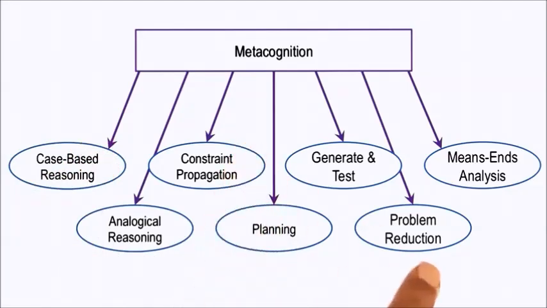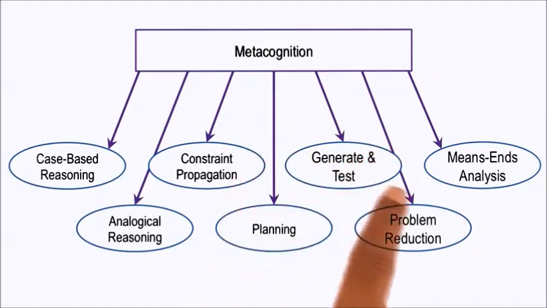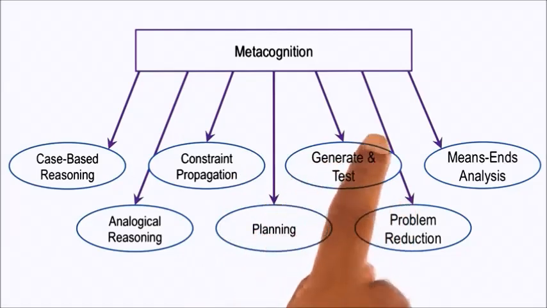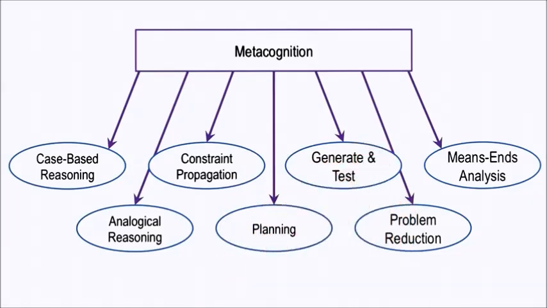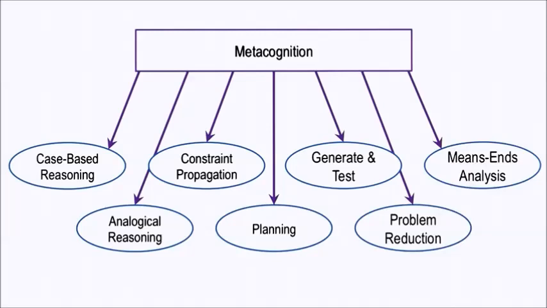We have come across this issue of computational efficiency earlier in the class. For example, when we were discussing generate and test, if the problem is simple, then it is potentially possible to write a generator that will produce good solutions to it. On the other hand, for a very complex problem, the process of generating good solutions may be computationally inefficient. Similarly, if there is a single goal, then the method of means-ends analysis might be a good choice. On the other hand, if there are multiple goals that are interacting with each other, then means-ends analysis can run into all kinds of cul-de-sacs and have poor computational efficiency.